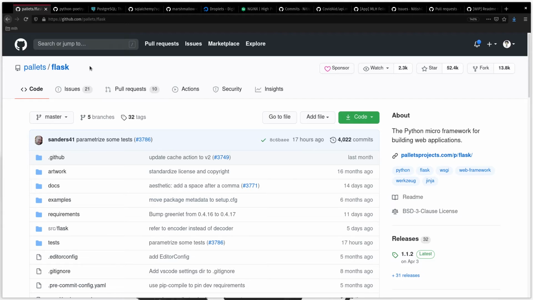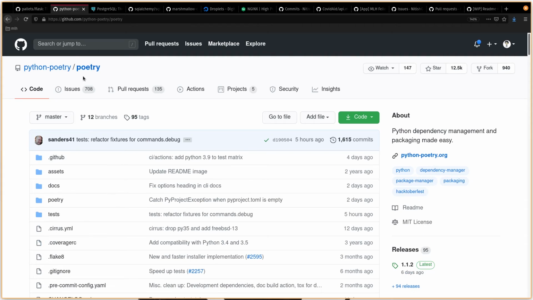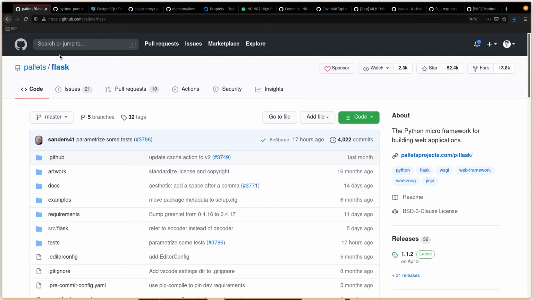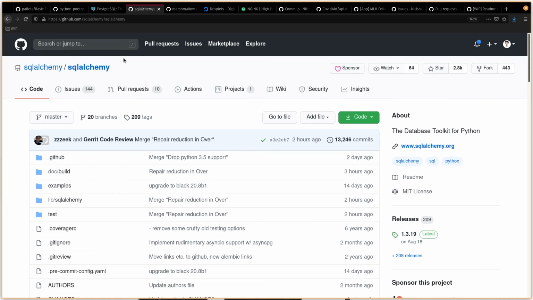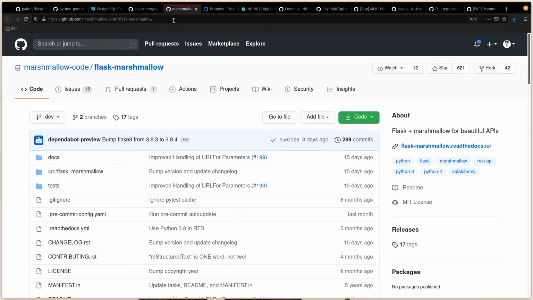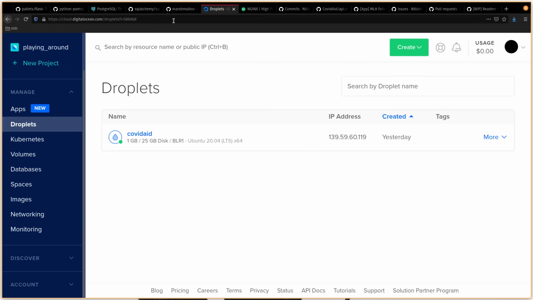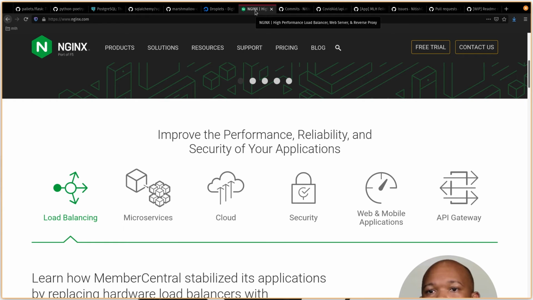The various components of the backend are as follows: Poetry for dependency management, Flask as our backend framework, Postgres as the relational database, SQLAlchemy for object relational mapping, and Marshmallow for object serialization and deserialization.